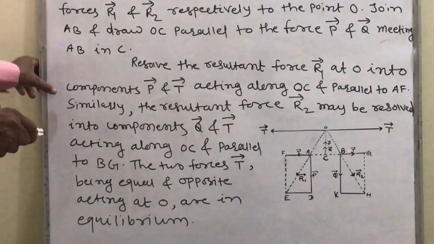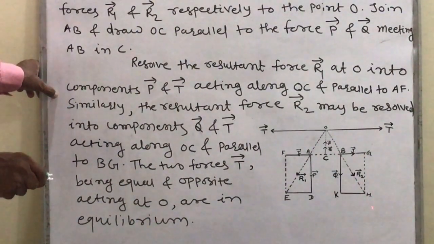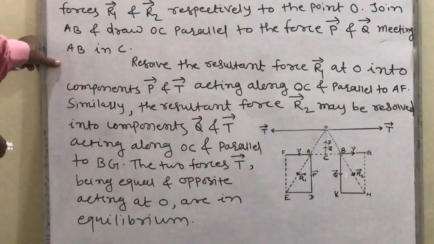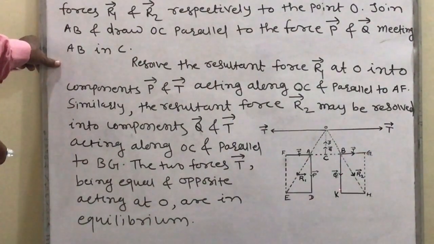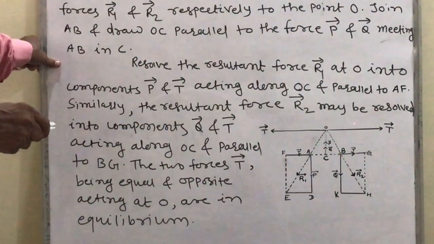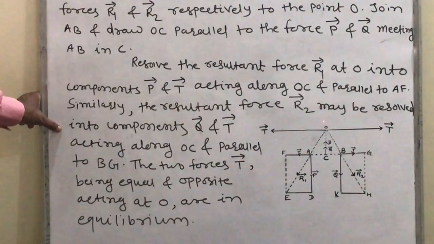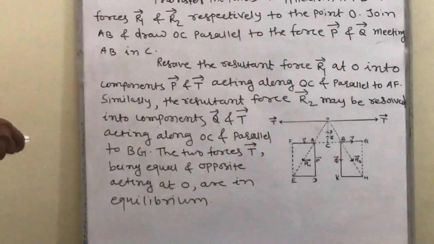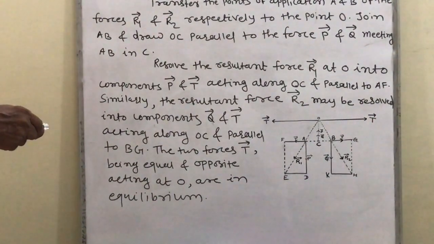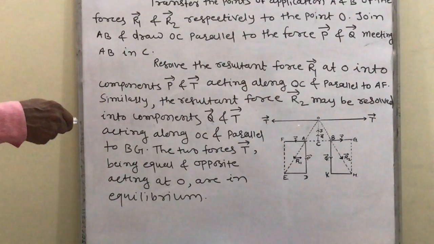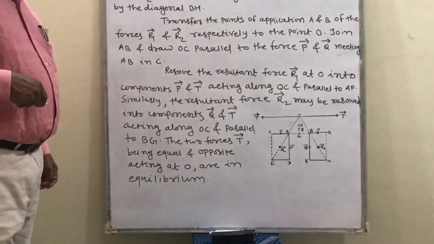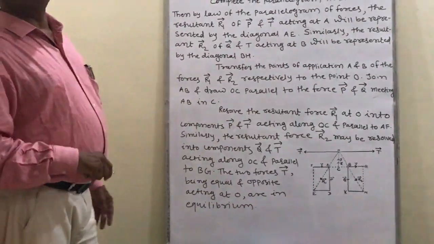Similarly, the resultant force R2 may be resolved into Q and T acting along OC and parallel to BG. The two forces T, in this direction and this direction, being equal and opposite acting at O, are in equilibrium.